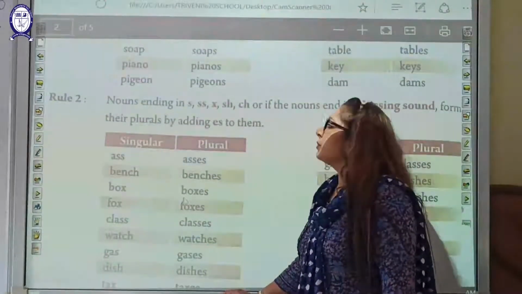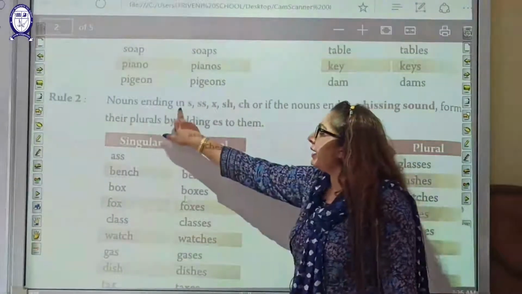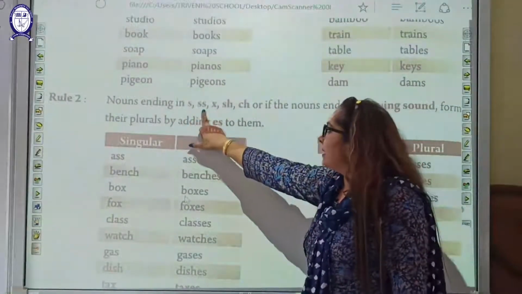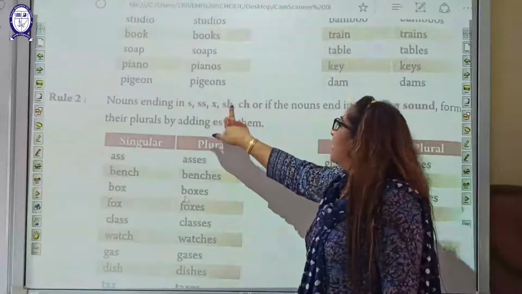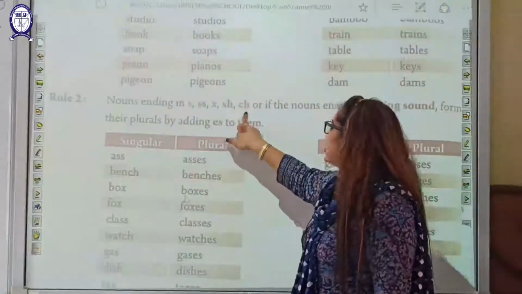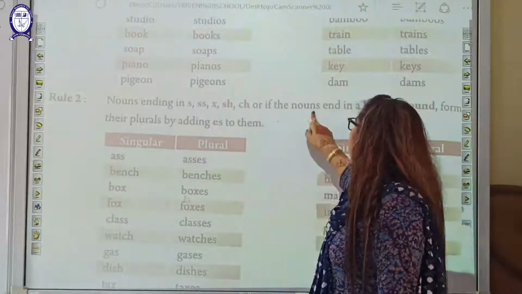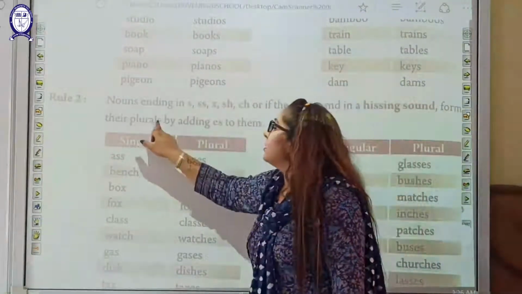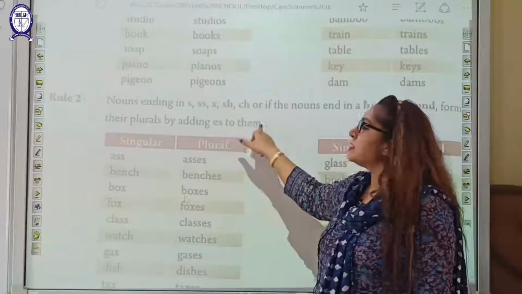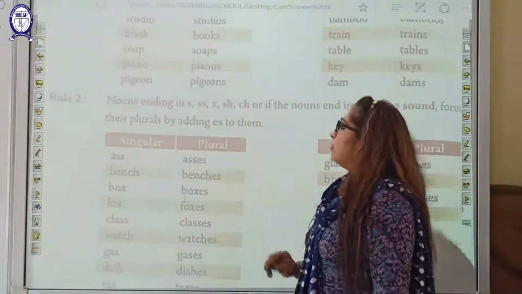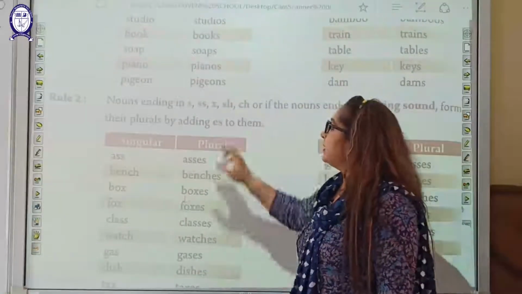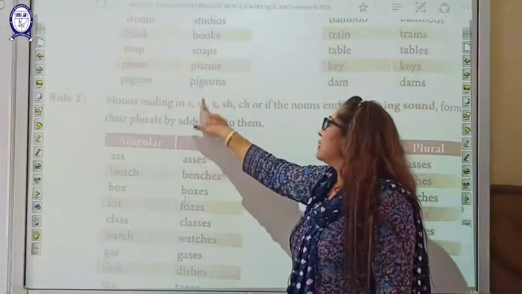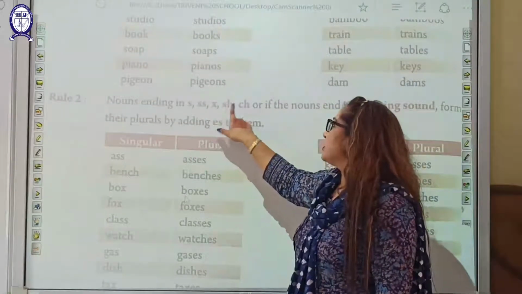Now we go to the rule number 2. Noun ending in s, double s, x, sh, ch, or if the nouns end in a hissing sound, forms their plural by adding es to them. So nouns that ends with s, double s, x, sh and ch.